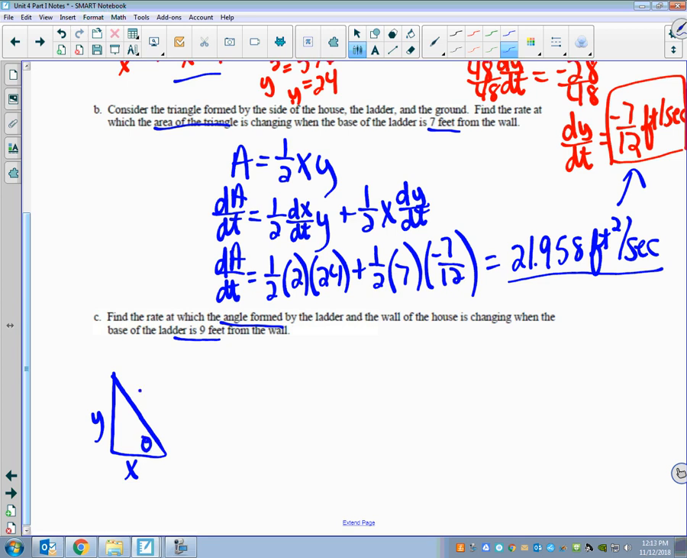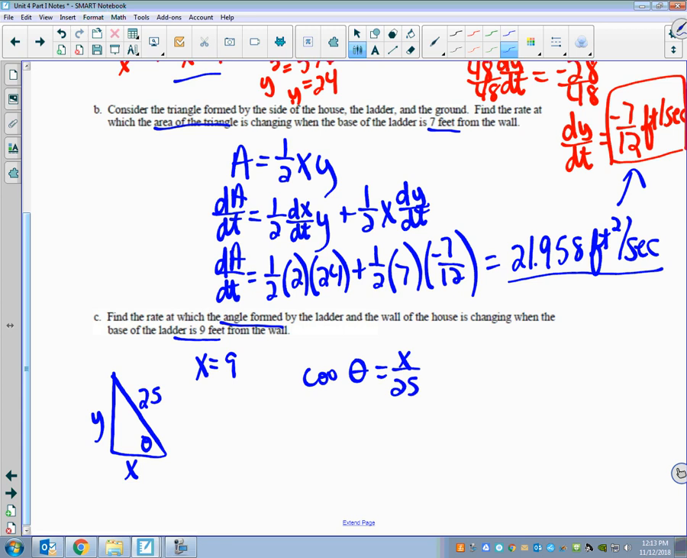Find the rate at which the angle formed by the ladder and the wall of the house is changing when the base of the ladder is 9 feet from the wall. So think about again for a minute. This is x, this is y, but now this is theta. This is 25, and if they tell me x is 9, that's going to come into play later.